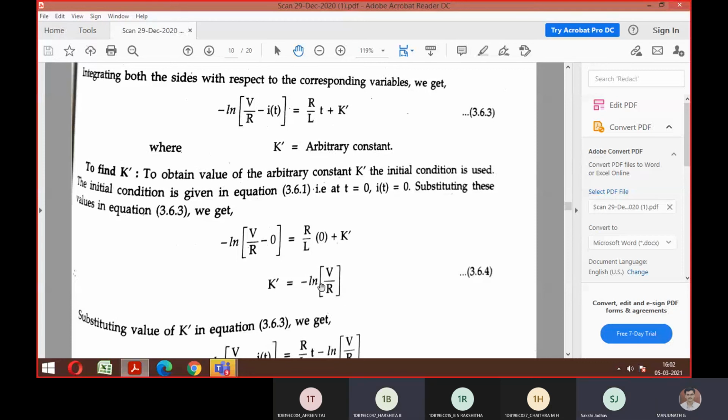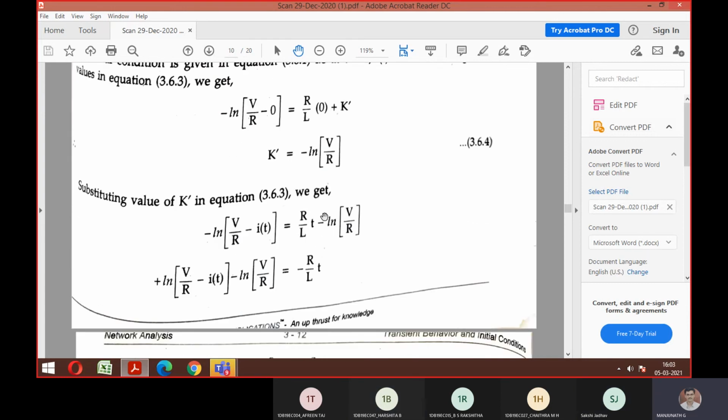Yes, sir. So this is the value I need to substitute in the equation I'm showing with the cursor. You can see here, this position has been filled. This is how you got a new equation. Any doubts? Okay, fine. So now what has happened? This ln has been moved towards your RHS, so it becomes positive. Is it fine?